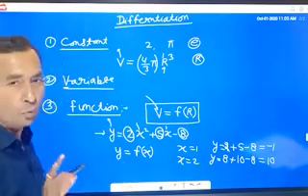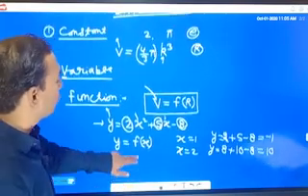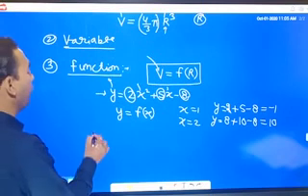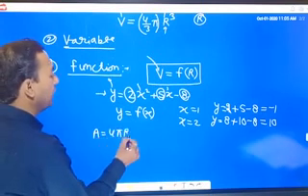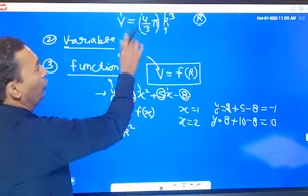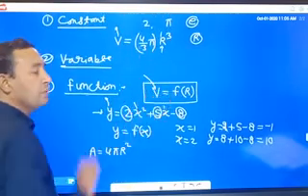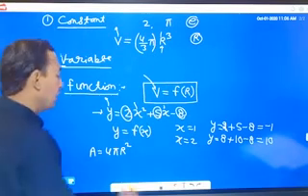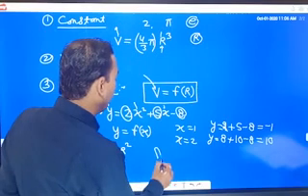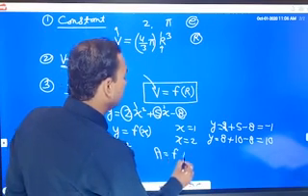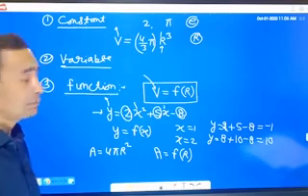Dear students, like that we can also write that area of a sphere is 4 pi r square. Volume of a sphere is 4 by 3 pi r cube. So the volume of a sphere is a function of the radius of the sphere, and area is also a function of the radius of the sphere.